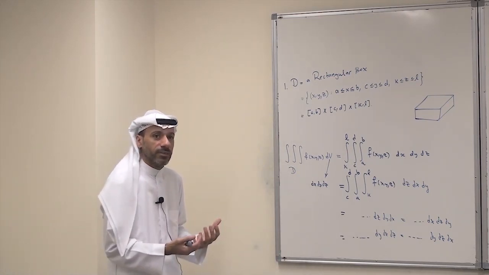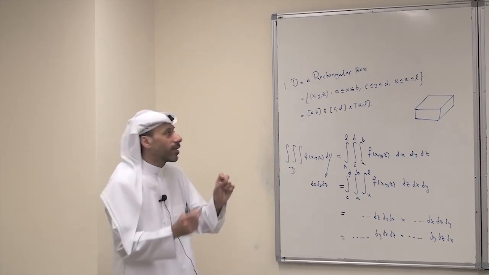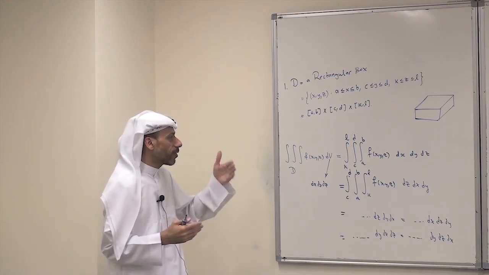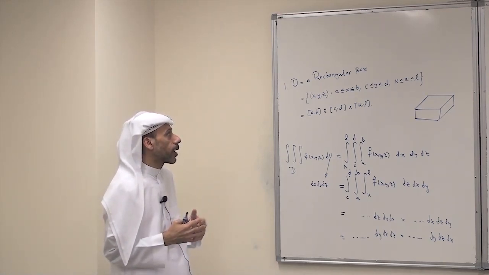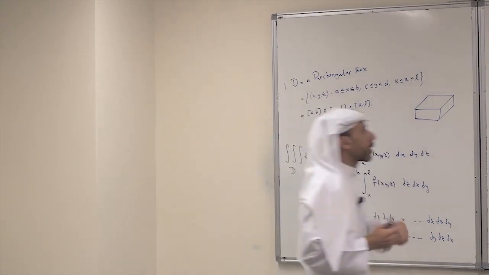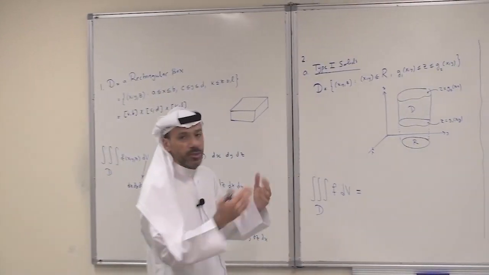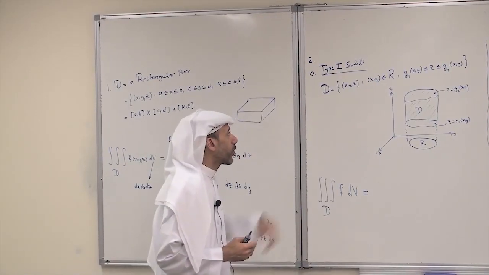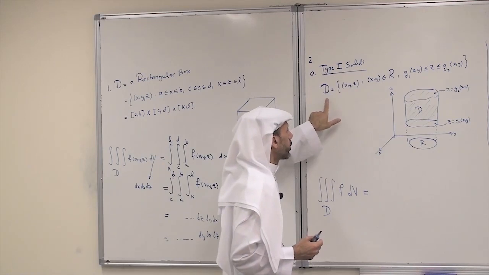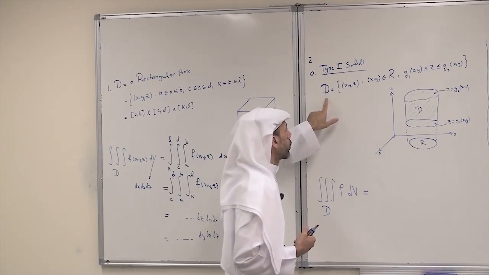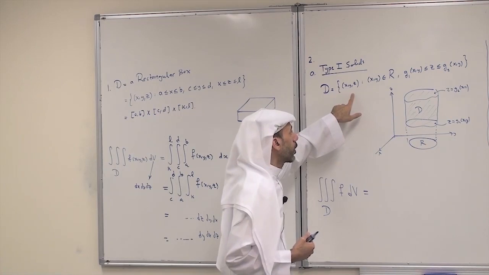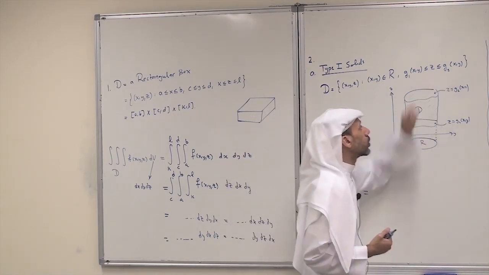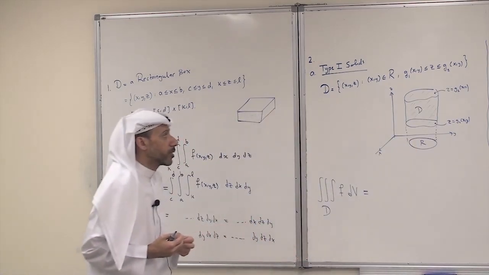This is the simplest case, which is really similar to the double integral when we integrate over a rectangular region. But the situation is now different. Now we go to the next type of solids, general solids, and here we have 3 types. The first one we call type 1 solids, and it is described in set notation as the set of all points x, y, z such that (x, y) is in R and z is between g1 and g2, functions of 2 variables.